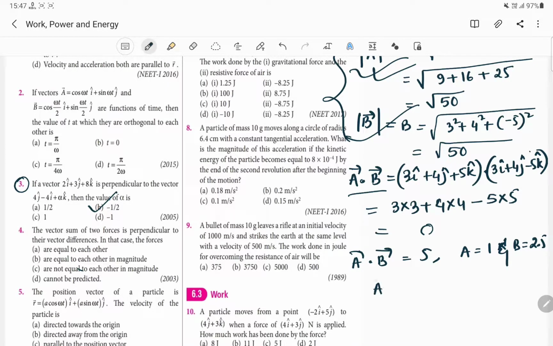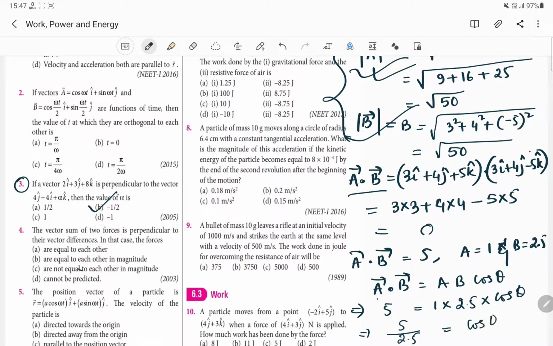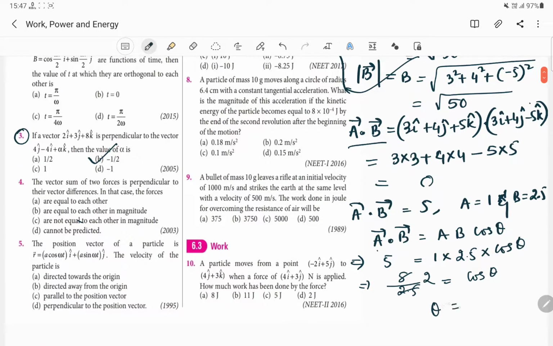The angle will be very easy. A dot B vector will be equal to AB cos of theta. You just put the value of A dot B. A dot B is 5, and what about your A? A will be 1, and what about B? B will be 2.5, and what about your cos? This will be cos of theta, and we will have 5 divided by 2.5 equal to cos of theta, and after simplification we will have 2. So our angle theta will be cos inverse 2. This will be our answer.